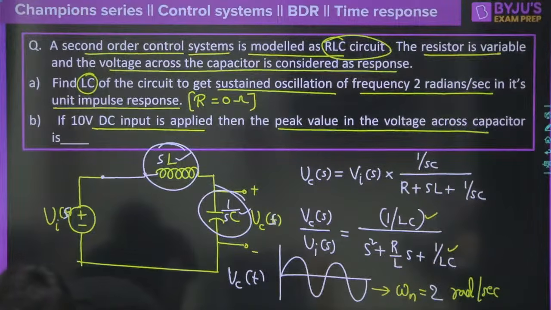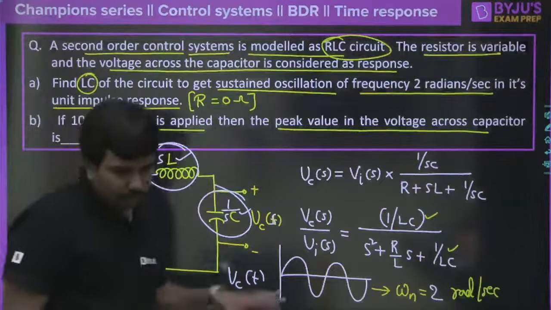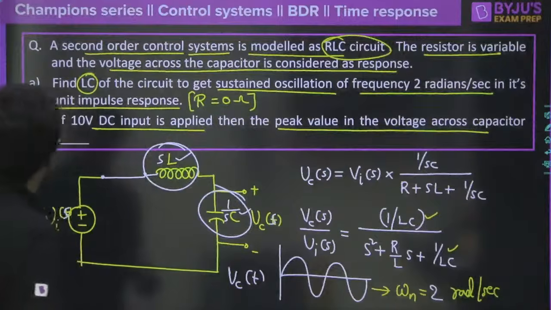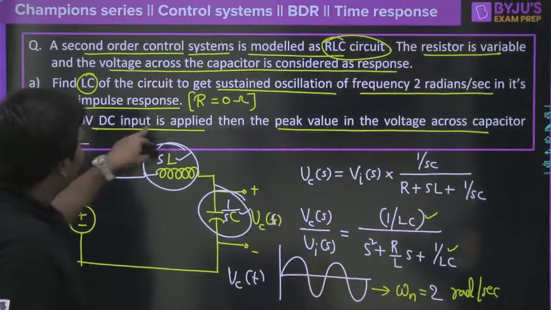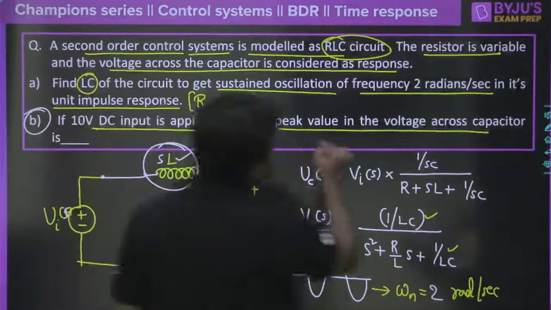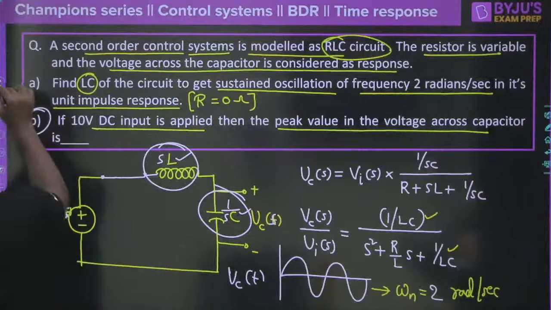So we have seen analog electronics, control system, and then circuit theory also, right? This is one side of the story. Now look at the second question. The second question is very good. If a 10 volt DC input is applied, then the peak value of voltage across the capacitor is dash. Very good. Now let's move one step ahead, right?